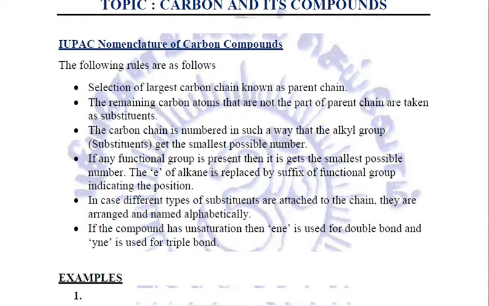Just like in physics we have SI units, just like in biology we have binomial nomenclature, similarly in chemistry the naming is done as per IUPAC, and for this they have given certain rules. Let us see what the various rules are. The first rule says that we need to select the largest carbon atom chain. This is known as the parent chain.